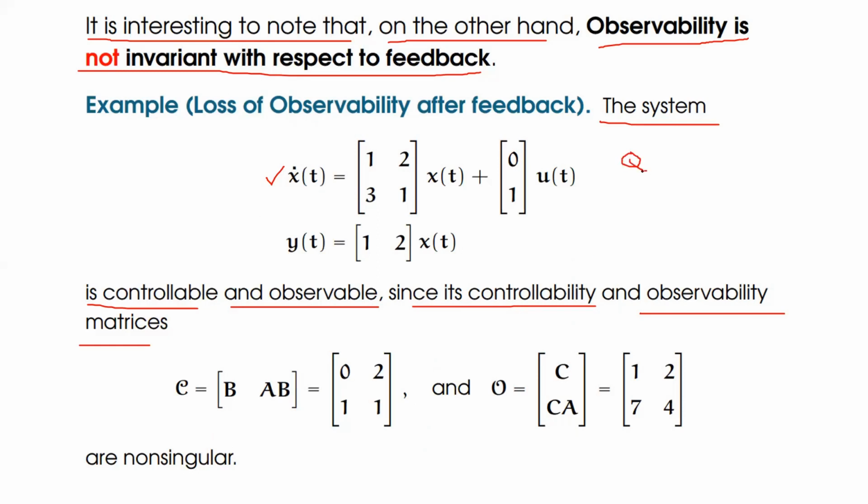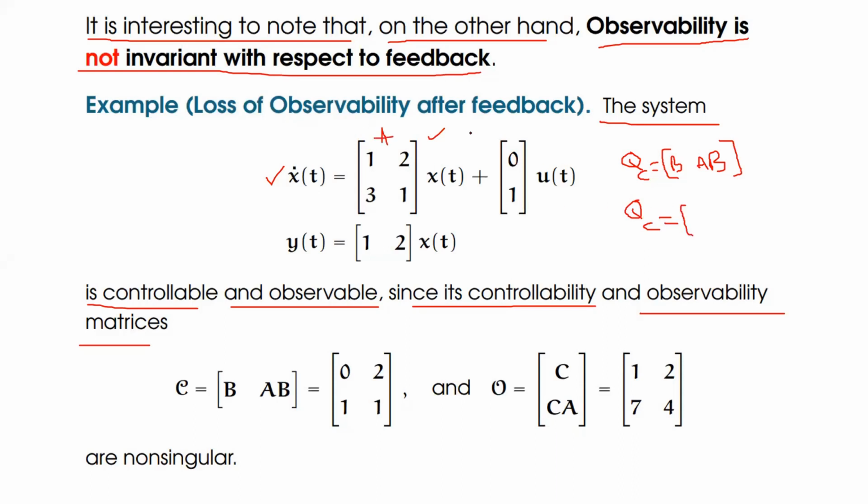QC is equal to, what is the matrix? I'm going to write the QC matrix: the first element would be B, and the next element would be A into B. Because the system matrix is a 2 by 2 matrix, therefore its order should be 2 by 2. So what is the matrix QC now? What is the matrix B? Matrix B is [0; 1].